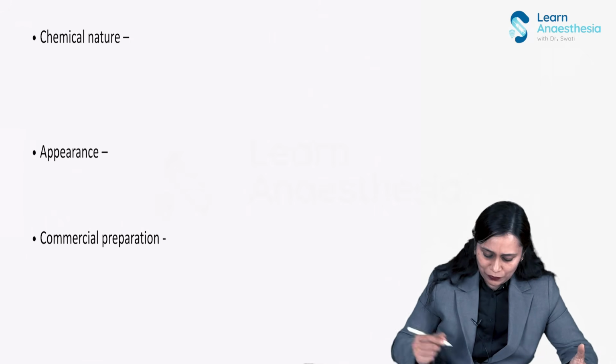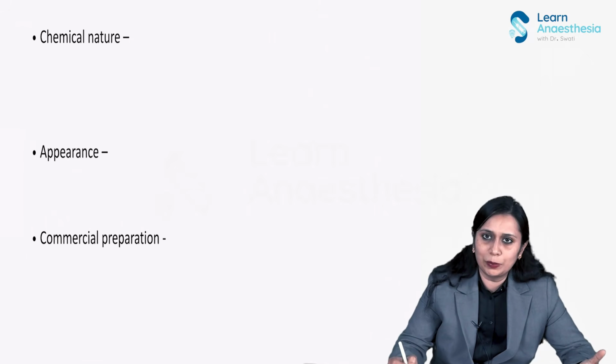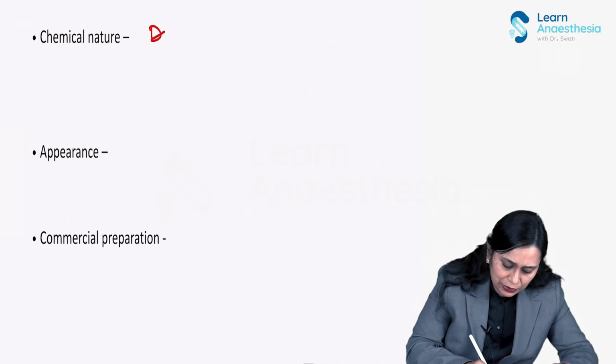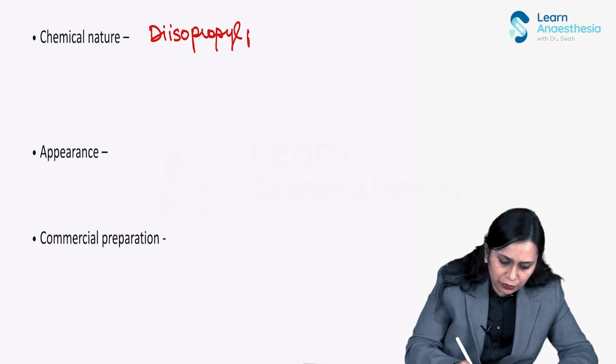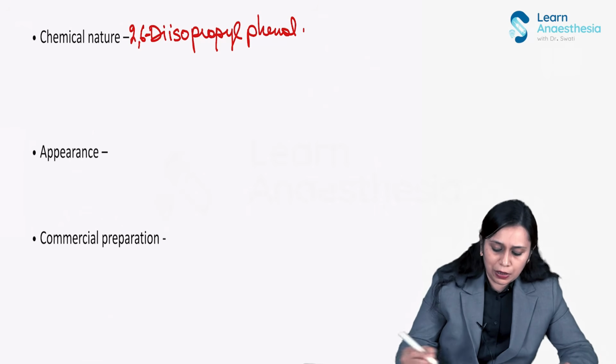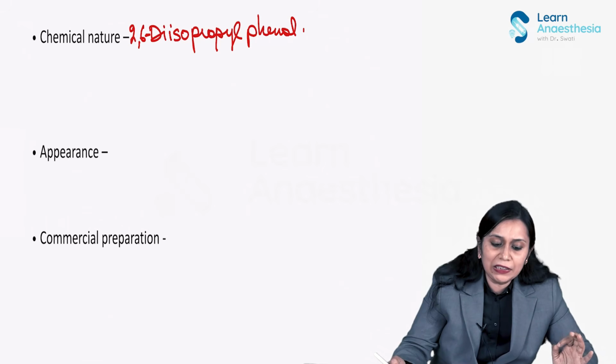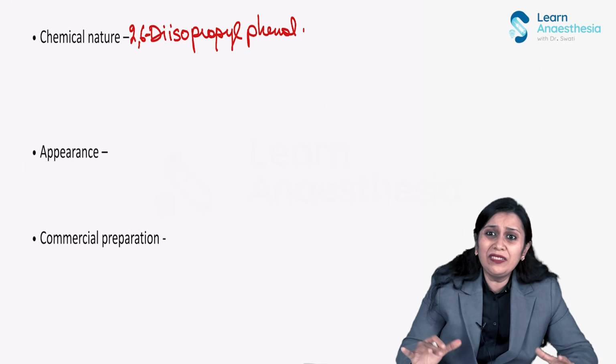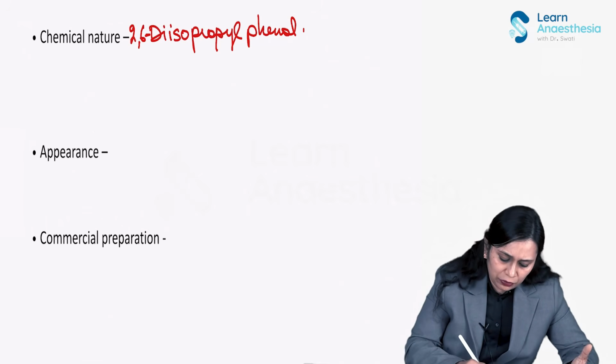So first point of propofol, what is the chemical nature of propofol? Propofol, as I already told in the classification, is 2,6-diisopropyl phenol. Now this is not soluble. It is highly lipophilic, and its relative insolubility in aqueous solution was a major problem.